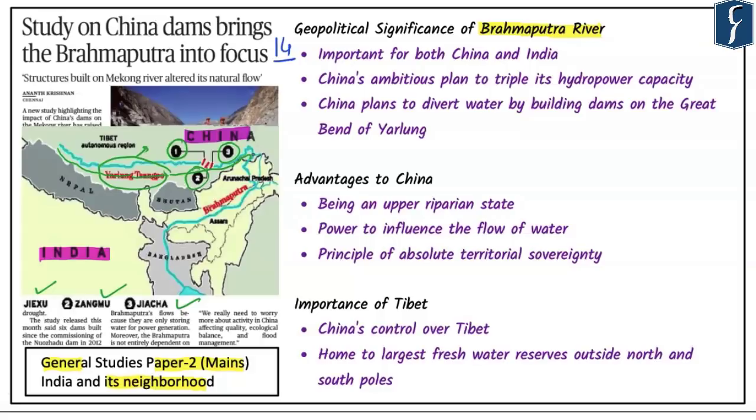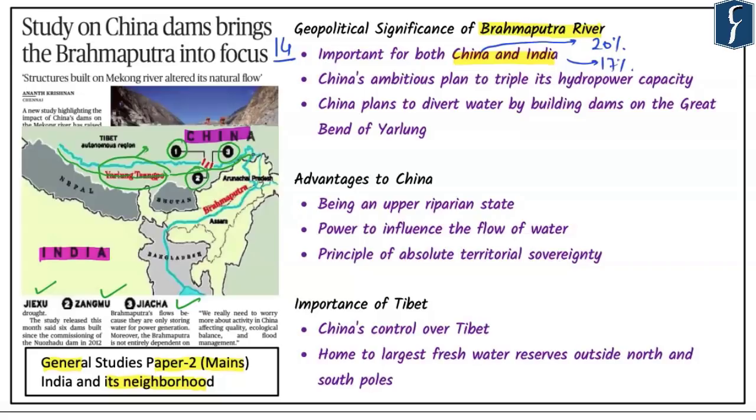So these dams are very important from the perspective of the coming prelims examination as well, and you should be very clear about their location and the river. Now coming back to the geopolitical significance of Brahmaputra as a river, we need to understand that this river is important for both India and China. In this context, we know that China supports around 20% of the world population. At the same time, India supports around 17% of the world population.